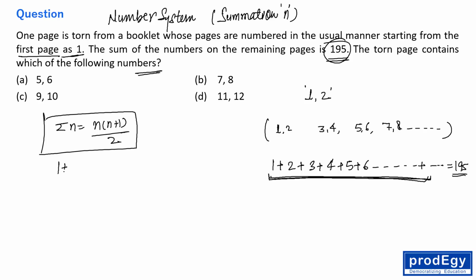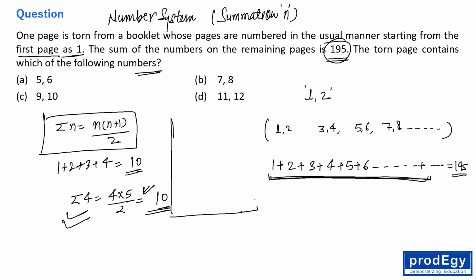Suppose that we need to add 1 plus 2 plus 3 plus 4. We know the answer is 10, right? So sigma 4 is 4 into 5 divided by 2, which is coming as 10. So this is the process. Here I'm just doing hit and trial for you. Sigma 20 is 20 into 21 divided by 2, so this is 210, right everyone? So sigma 20 is 210.